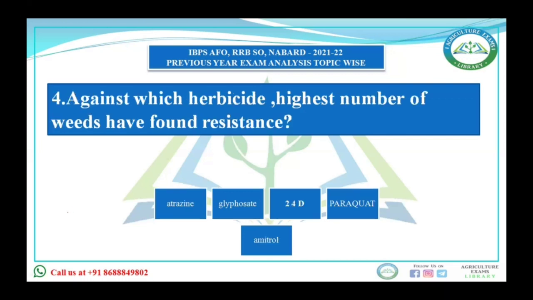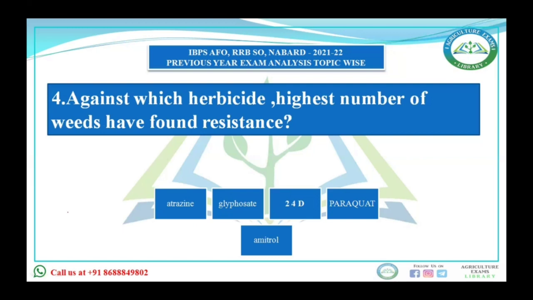Next is, against which herbicide has the highest number of weeds been found resistant? Your options are atrazine, glyphosate, 2,4-D, paraquat, amitrol. Actually, the highest number of weeds found resistance against atrazine.